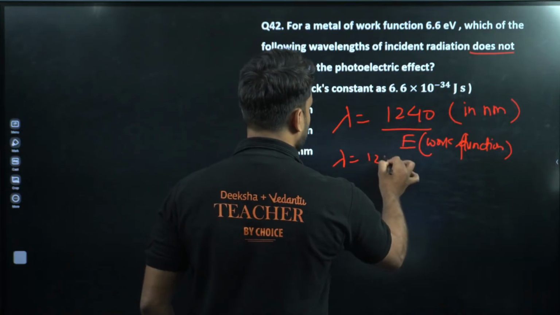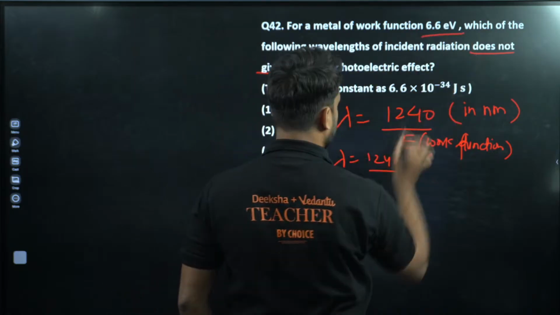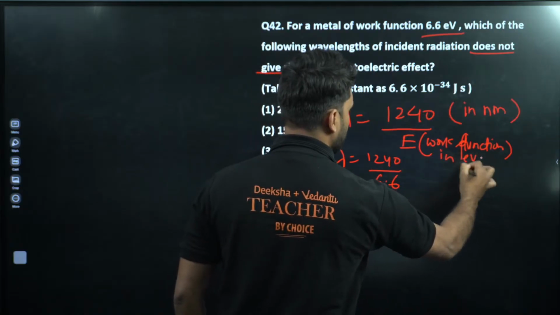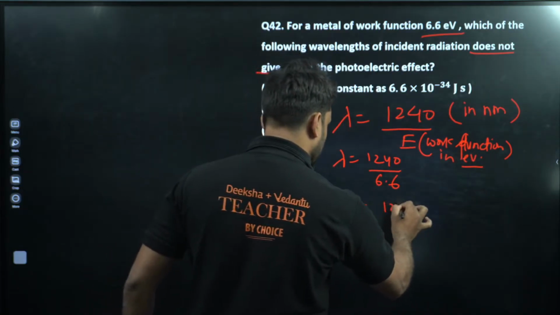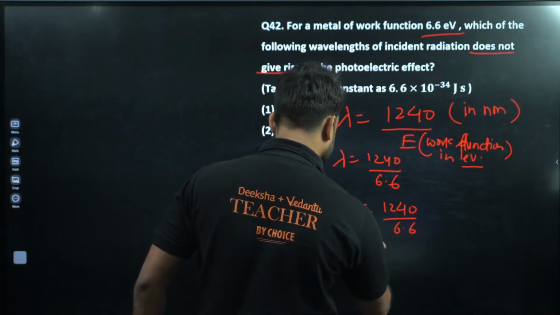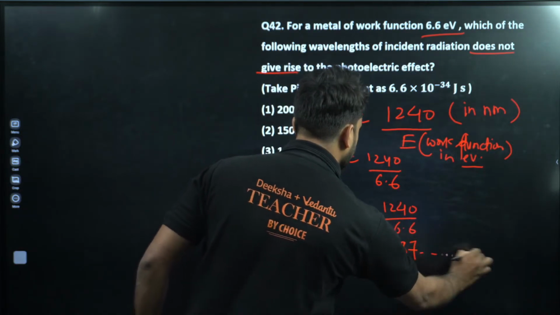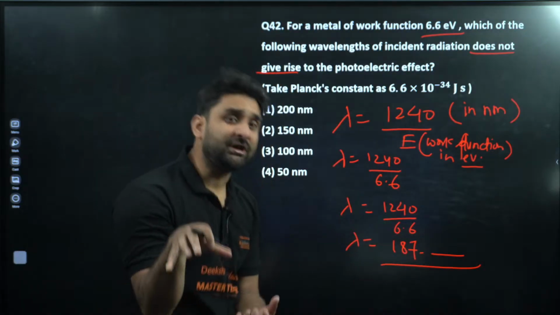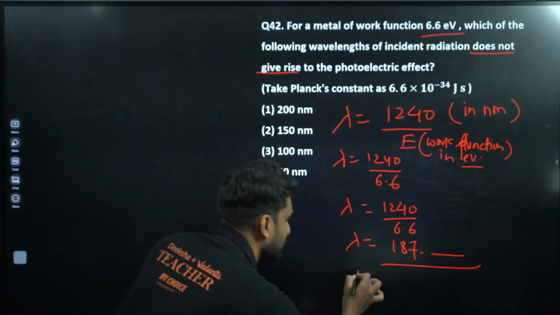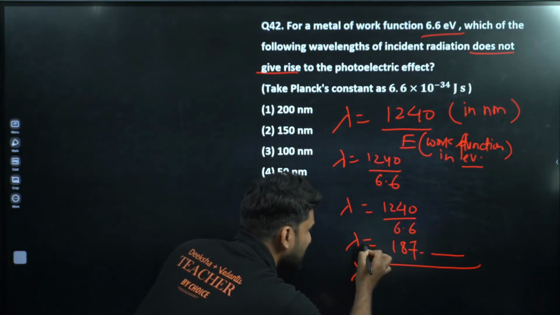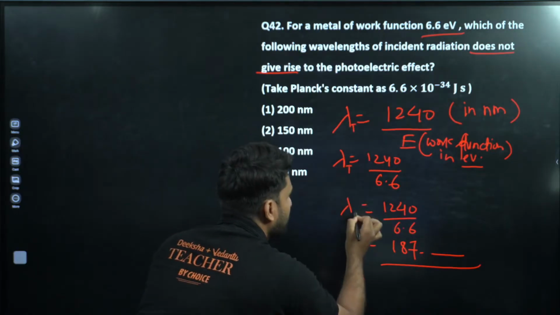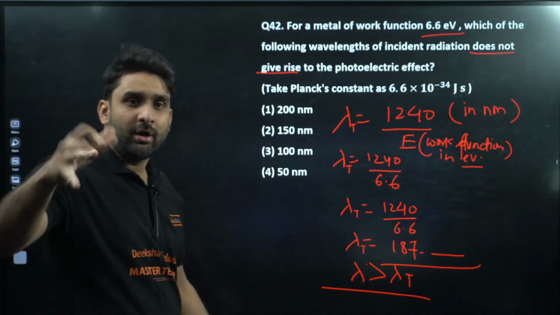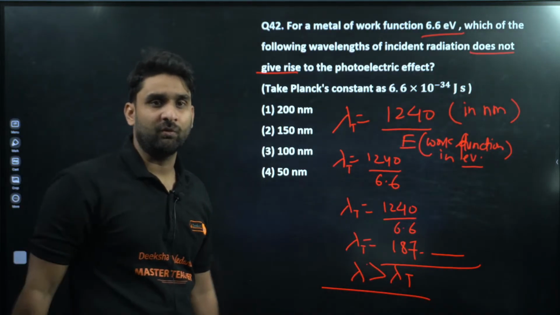So what will be the threshold? This is 1240 divided by 6.6. We can directly write the work function in electron volt, don't worry. So lambda will be equal to 1240 divided by 6.6, and something like 187 point something will come. So the threshold is 187. Let me write T, threshold. So if the wavelength is greater than the threshold, no emission will occur, no photoelectric phenomena will occur.